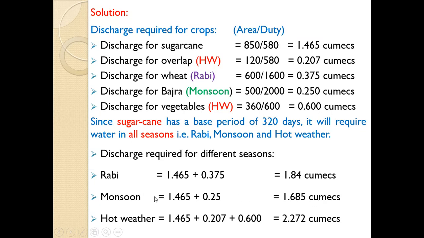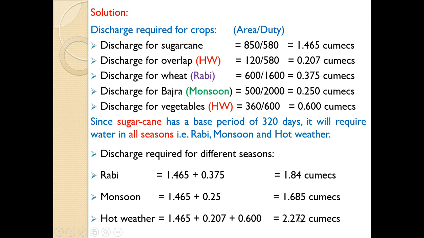Similarly we can calculate discharge required for hot weather. For hot weather it is 1.465 for sugarcane plus 0.207 plus 0.600, because here two crops are mentioned for hot weather, overlap for sugarcane and vegetables, and in addition to this we have to add the sugarcane itself. So this hot weather discharge comes to be 2.272. Now among these three seasons, these are the discharges. Out of these we have to see which season gives maximum discharge. So in case of hot weather, maximum discharge is required, and that is 2.272.